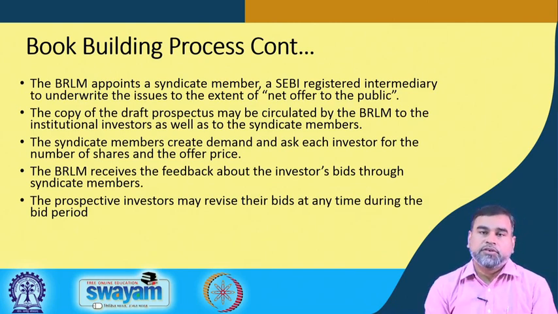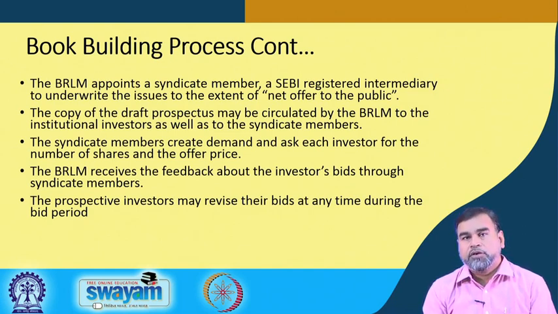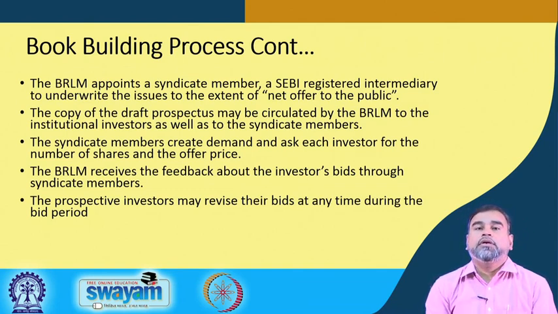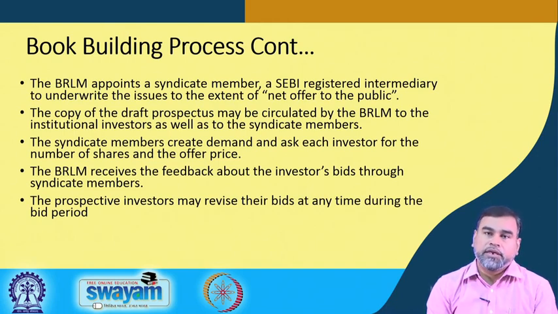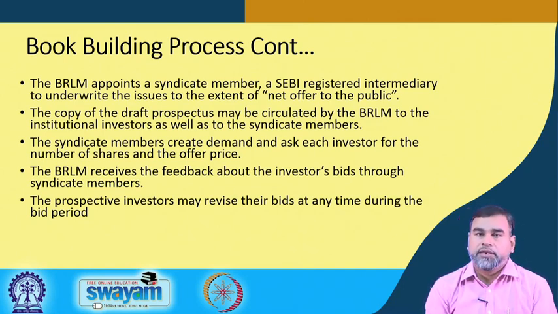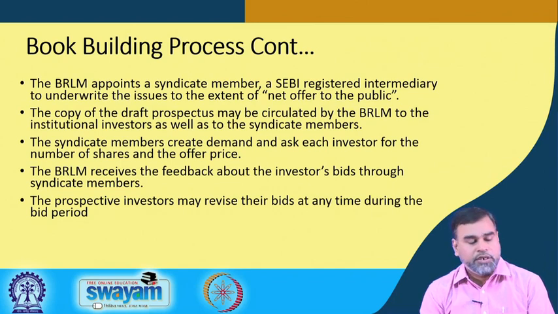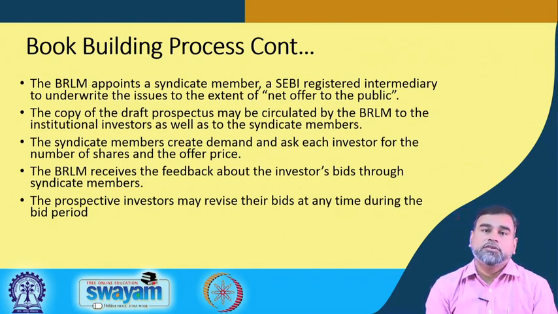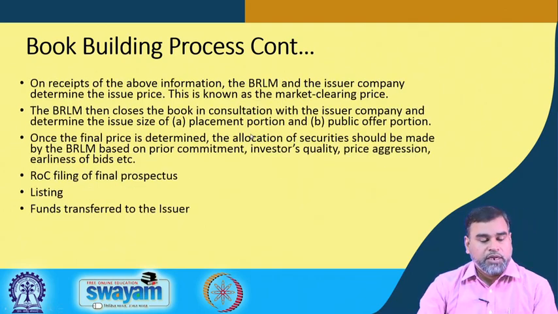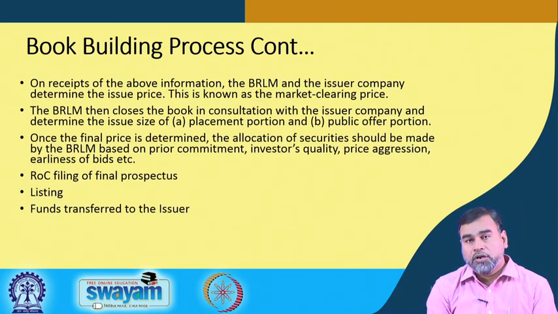If, after knowing the prospectus and everything, they want to revise the bid, they can. They have bid for 50, but now they want to change it to 51 or to 49, that also they can do. Within that 5 days time period, whatever revisions they want to make, they can make. All the bidding information will go to the book runner lead manager, and once the book runner lead manager gets all that information, the book runner lead manager and the issuer company determine the issue price.